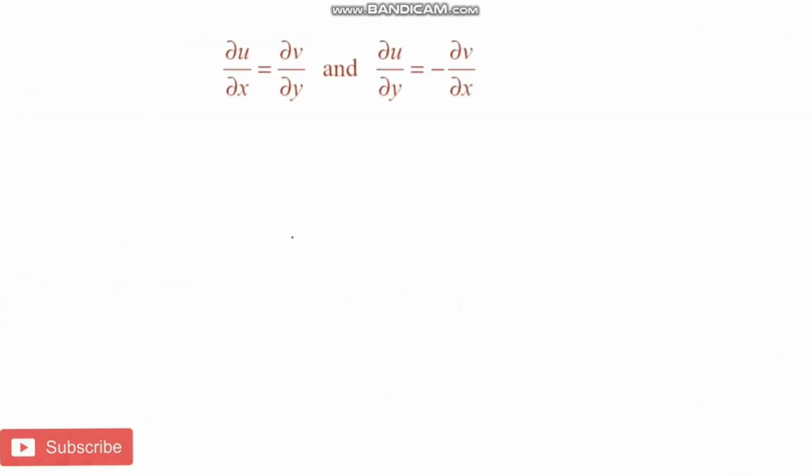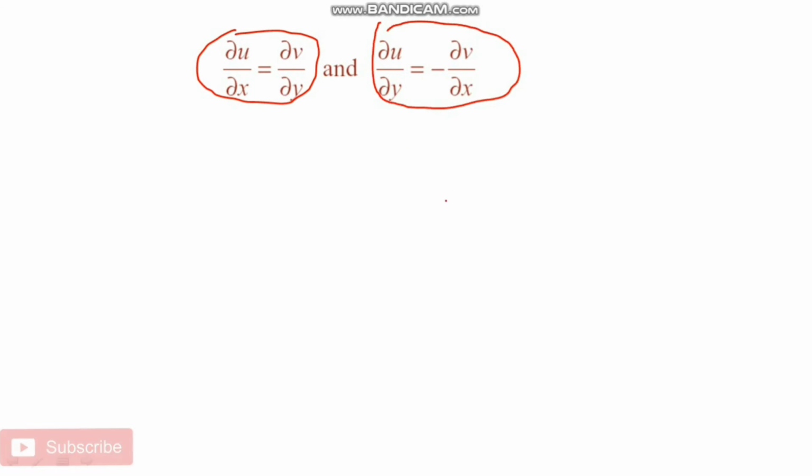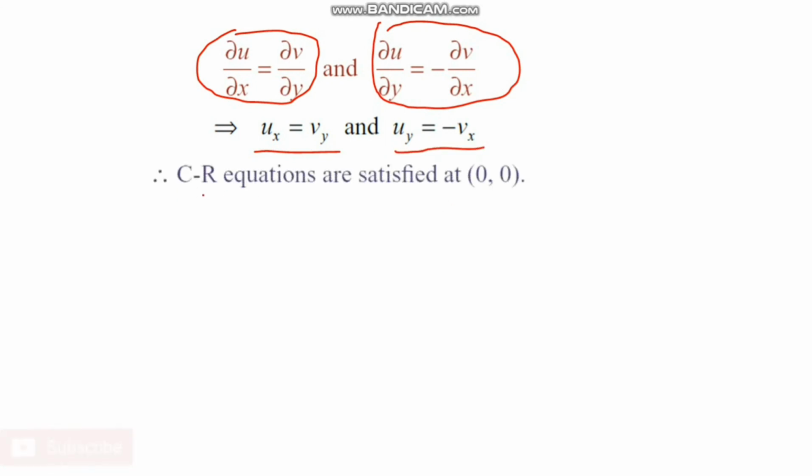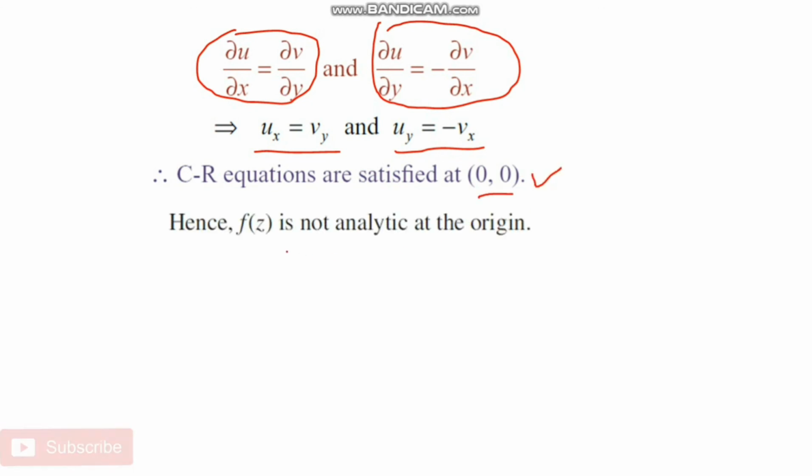In the suffix notation, ux equals vy, uy equals negative vx. Therefore, the Cauchy-Riemann equations are satisfied at the origin. Hence, the complex function f of z is analytic at the origin.